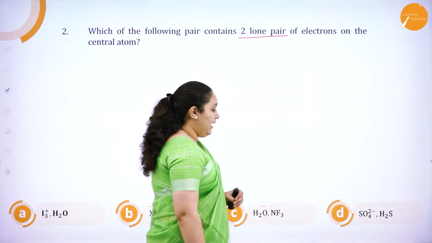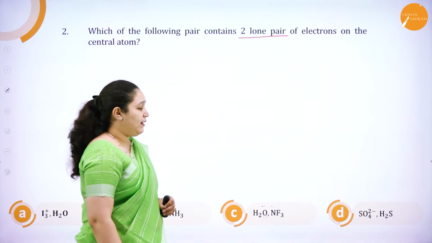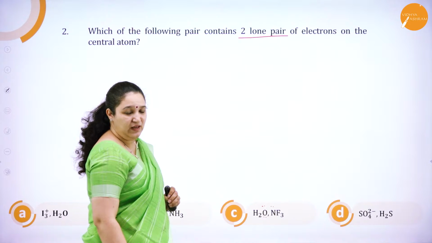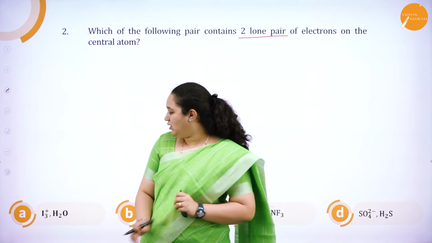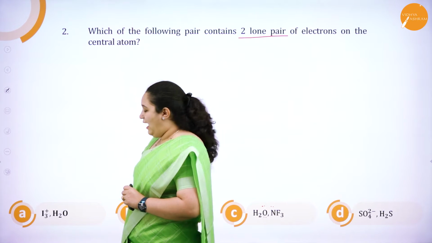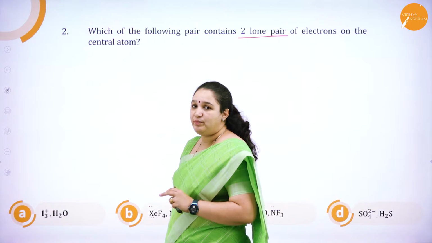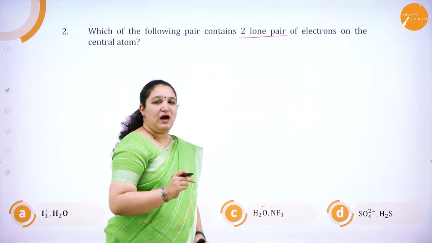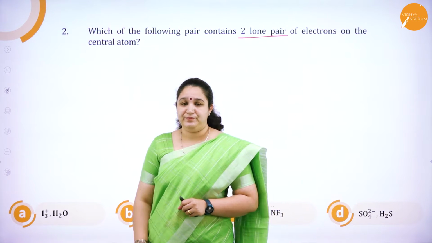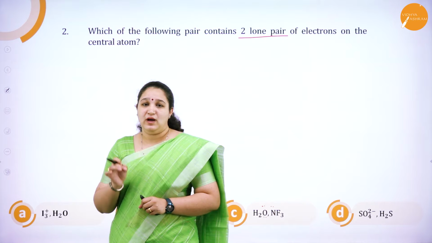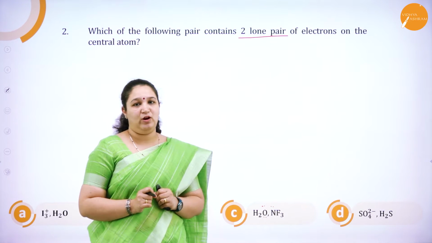What about SO4 2 minus and H2S? We will see whether both have got two lone pairs of electrons, or option A, where I3 plus and H2O, which has got two lone pairs of electrons. Here my answer should be either option D or option A. Now what do I have to find out? I have to find out which pair has got two lone pairs of electrons.